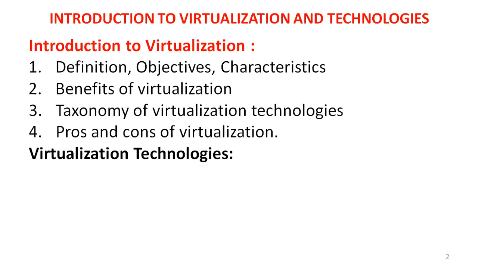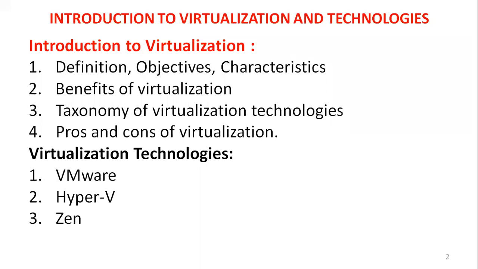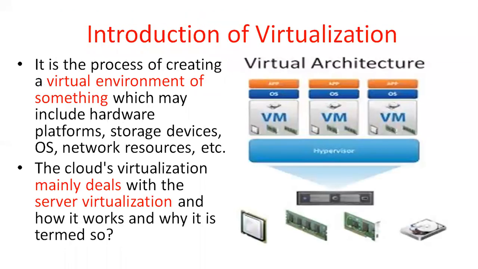After that, you will learn about the different kinds of virtualization technology. One is VMware technology, another is Hyper-V technology, then Xen, and finally Virtual Iron technology. These are all different technologies of virtualization. You will know these four different kinds of technologies. Here I can explain it practically by using VMware technology. Now we come to virtualization. These diagrams I collected from different sources on the internet.